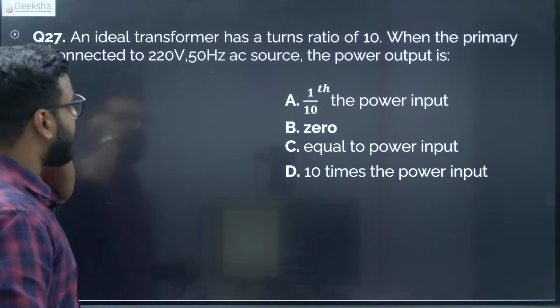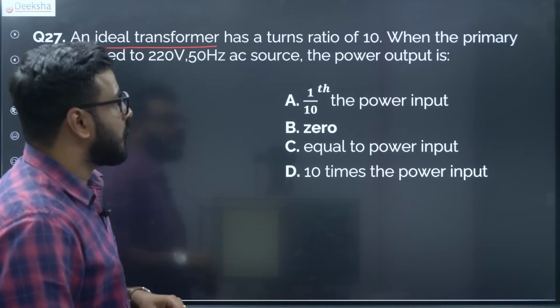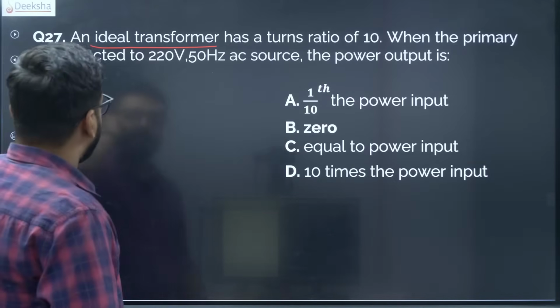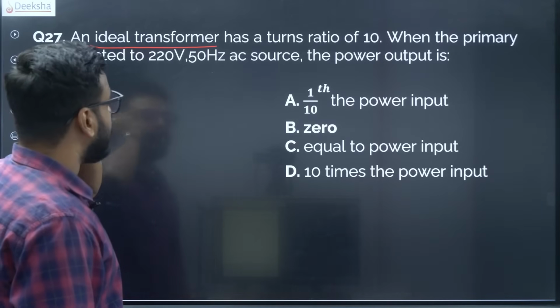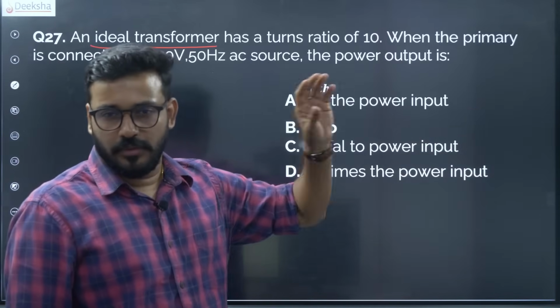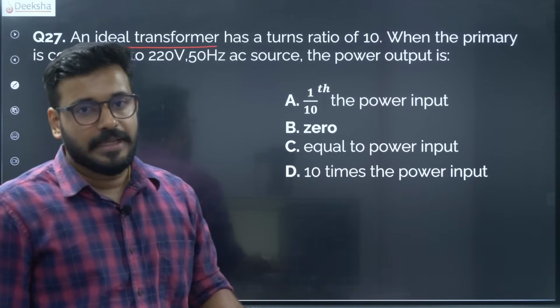Fine. Next, an ideal transformer, that's once again a big clue. An ideal transformer has turns ratio 10. Turns ratio is secondary turns to primary turns, 10. When the primary is connected to a 220 volt and 50 hertz AC source, the power output. Once again, please learn how to ignore the unwanted input.